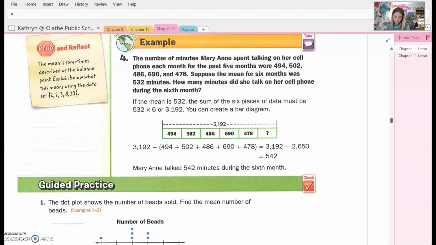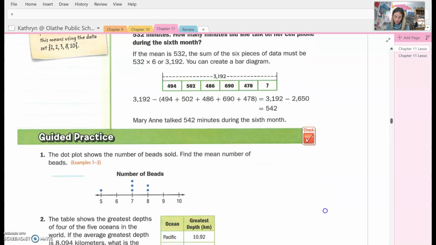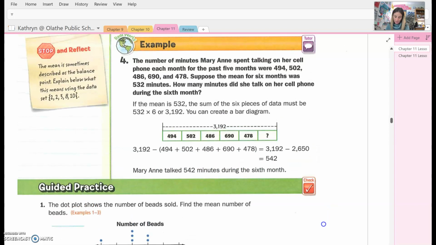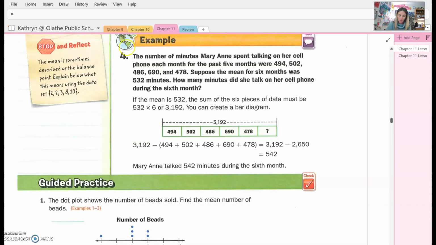Okay, we are going to take a look at this. Let's take a look at this problem because you're going to have an example problem like this. It says the number of minutes Mary Ann spent talking on her cell phone each month for the past 5 months were 494, 502, 486, 690, and 478 minutes. I bet those spent talking, that's probably the amount of texting you all do. Okay, so we could change that to texting.